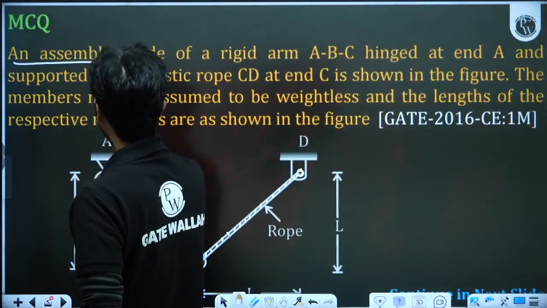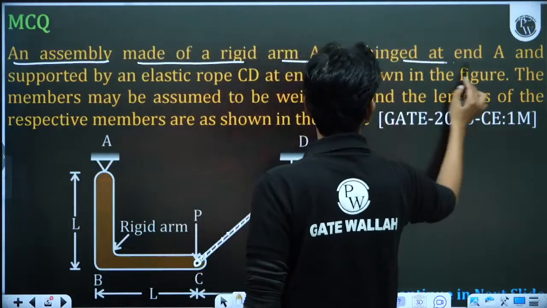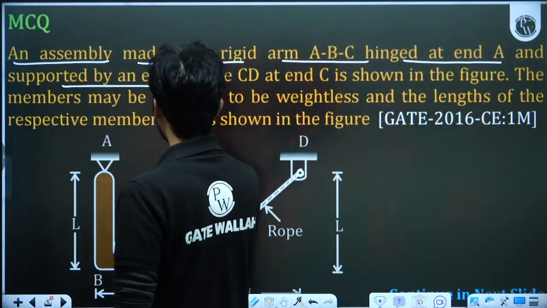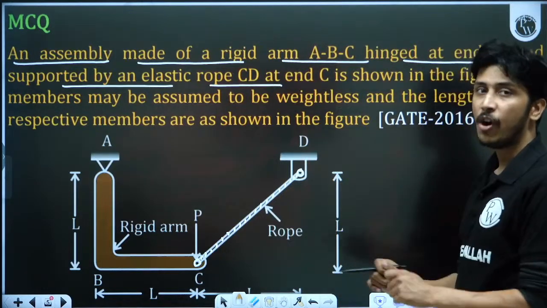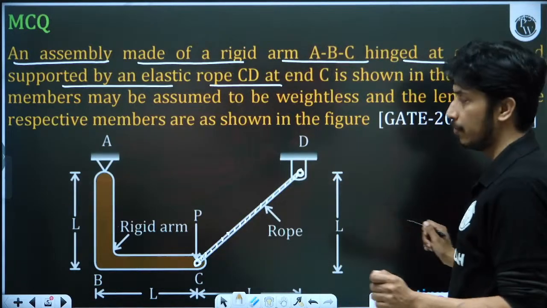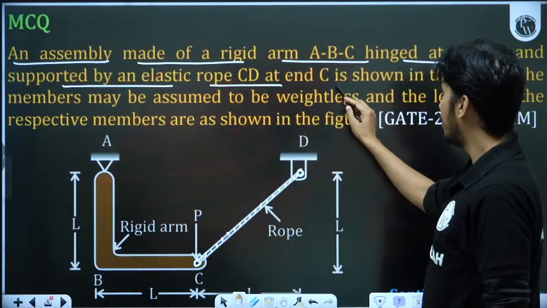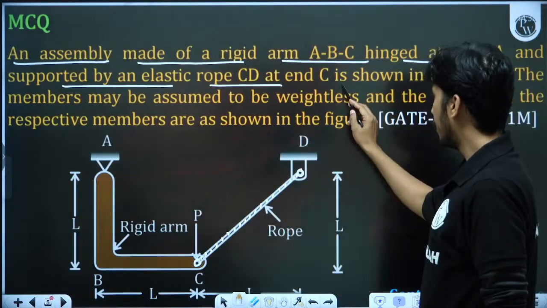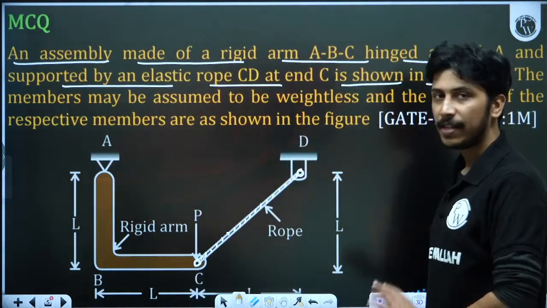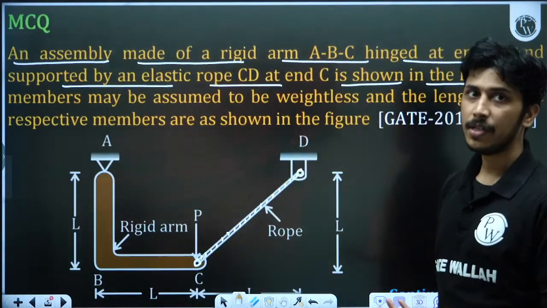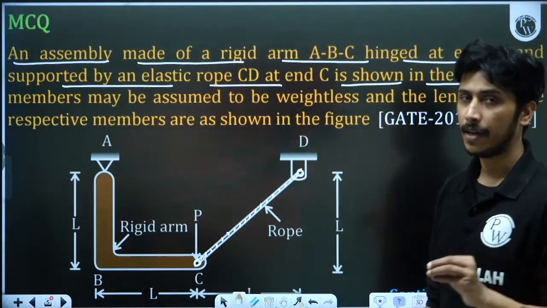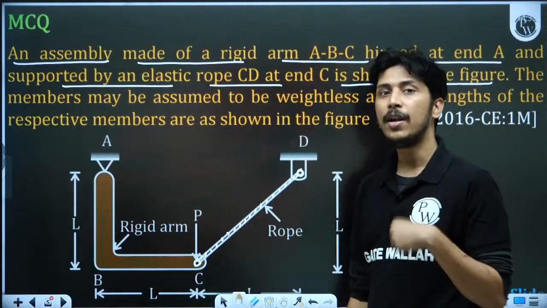Okay, an assembly of the rigid arm ABC hinged at end A and supported by an elastic rope CD. Elastic rope means this rope will not be deformed more than its elastic value. Okay, as shown in the figure. Generally the ropes are taken as inextensible, but here elastic is given, then this rope may be extended. Elastic ropes may be extended, but they cannot go beyond their elastic limit.